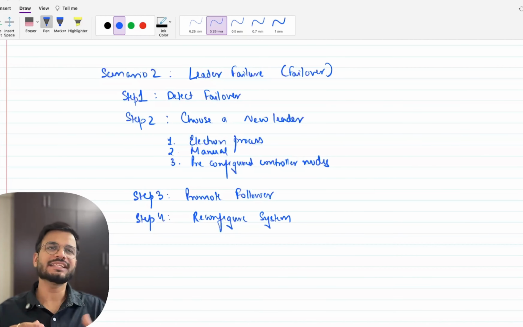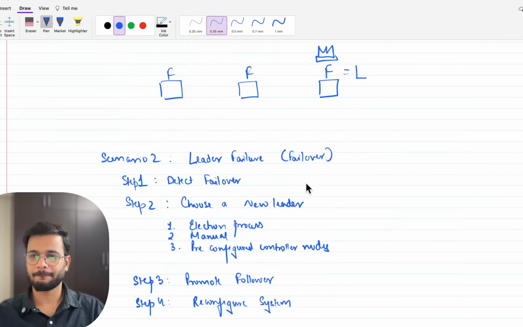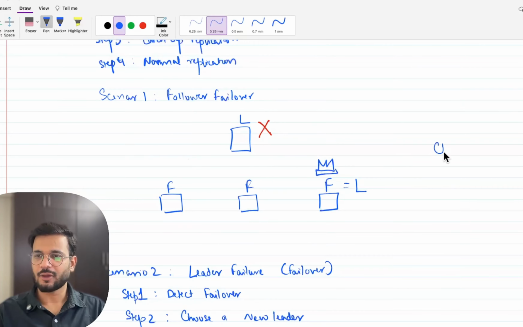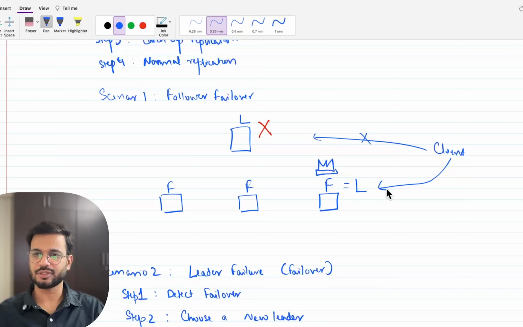In this step, the client needs to send the new writes to the new leader. This is often done through a load balancer or a service discovery tool like Consul or etcd. So the client now, instead of sending to the old leader, sends to the new leader. All the requests are directed to the new leader.